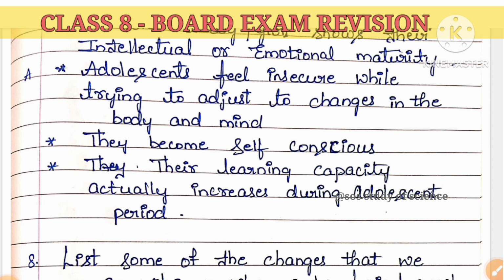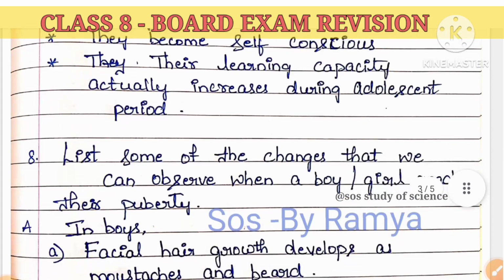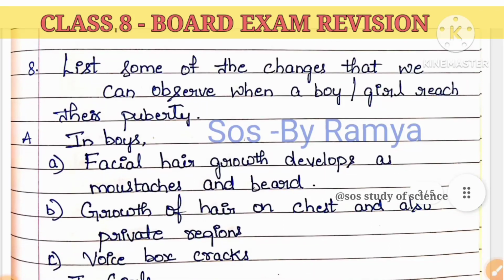When a boy or girl reaches the adolescent period, they are now capable of remembering more and more concepts. That is how the learning capacity increases. The next question: list some of the changes that we can observe when a boy or girl reaches puberty.